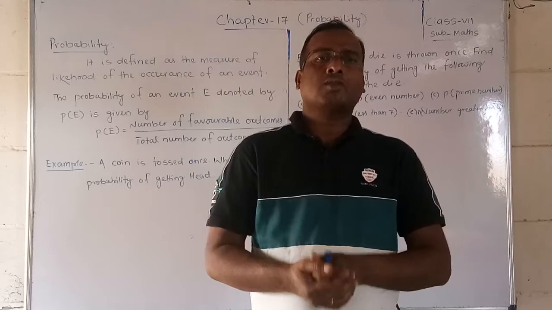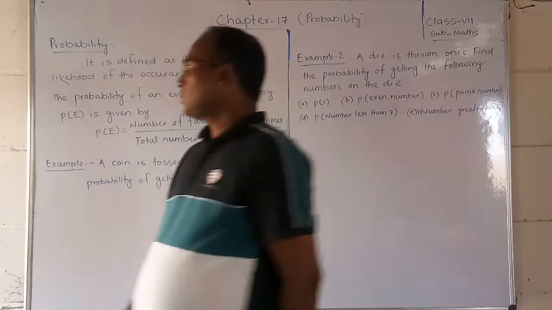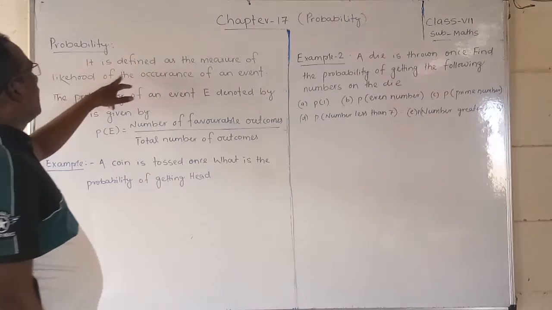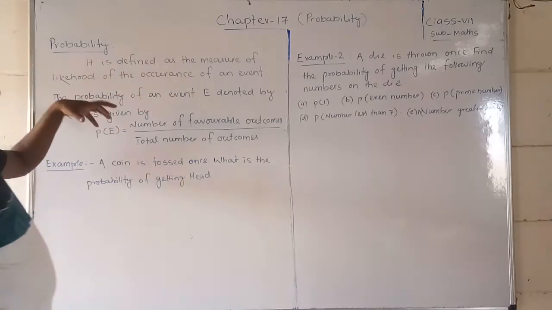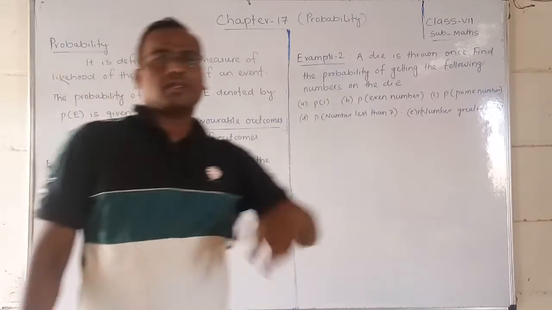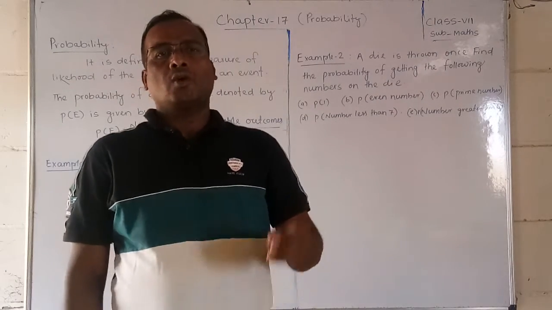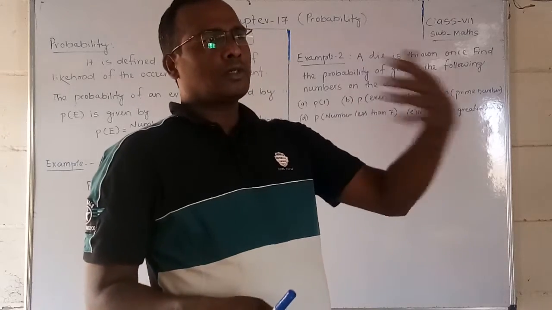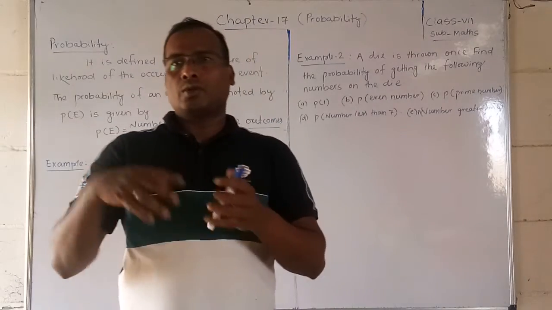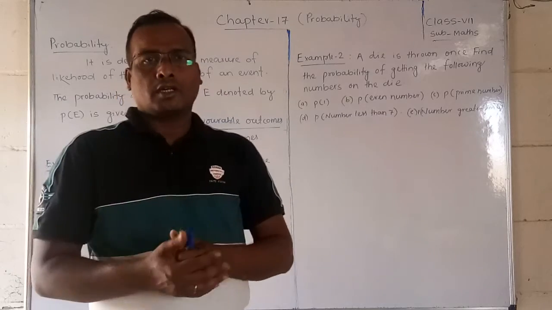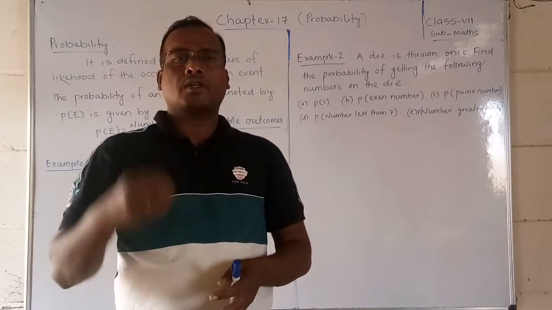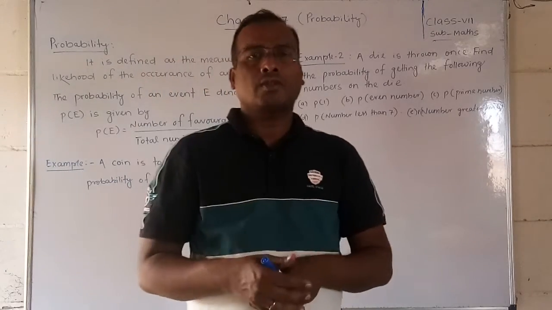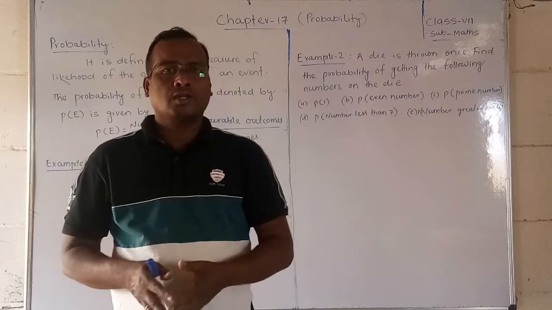So let us discuss what probability is. Students, write down the definition first. Probability is defined as the measure of likelihood of the occurrence of an event. An event means any activity we are going to do, whether theoretical or practical, where an output result will come compulsorily. In your laboratory you have done this practically, yes or no?